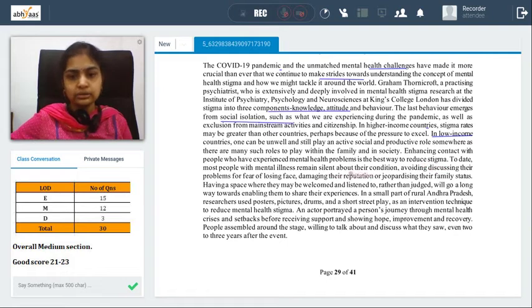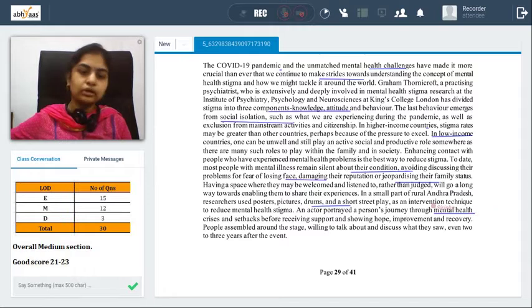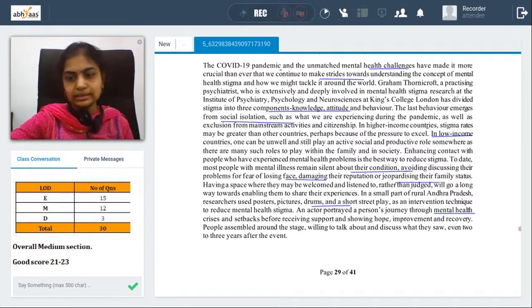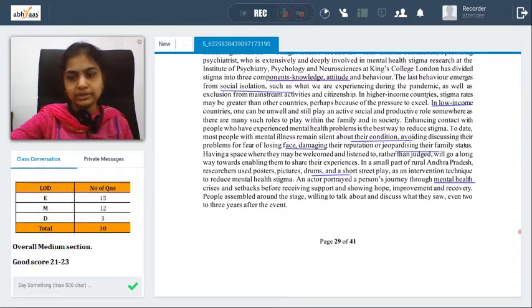The author also tries to discuss why people don't talk about it, because of the social stigma, a reputation issue, or family risks, etc. And he also says it will be encouraging if people can come out and share their experiences, and people can be helped so that they can heal their pain. And there was a simple example about what was done in a small rural village of Andhra Pradesh. So this is how the passage is.